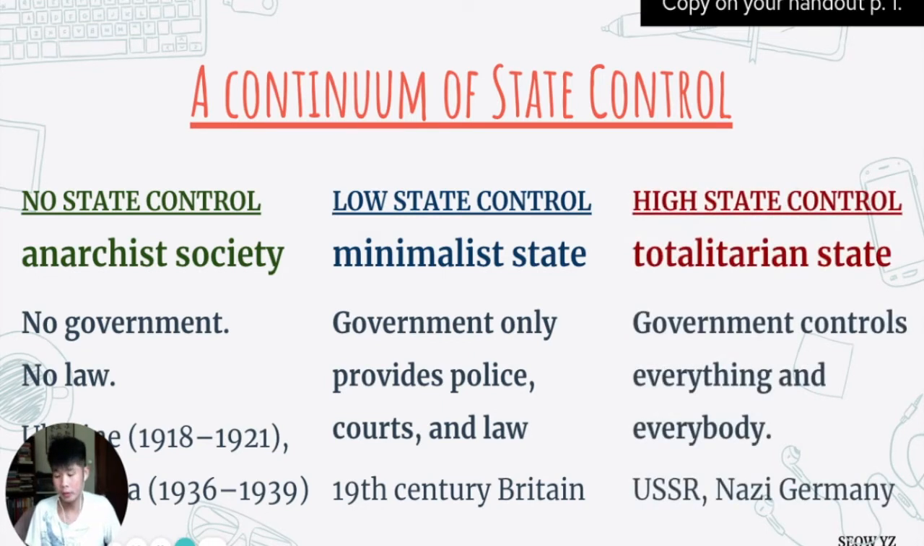And finally, you could imagine a society with very high state control, and these are totalitarian states, where the state controls the entire society and everyone is being monitored, surveyed, and manipulated, controlled at all times. So please write these 3 types of states down: anarchy, minimalist, totalitarian. In general, in today's world, most states fall between low and high, somewhere in the middle here. Once you're done, let's move on to page 2.